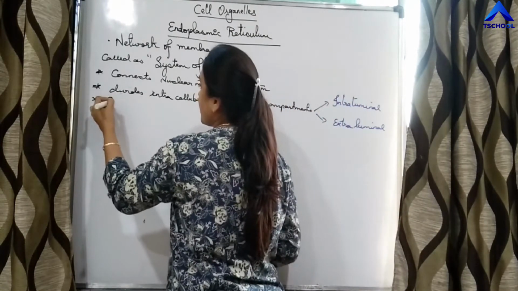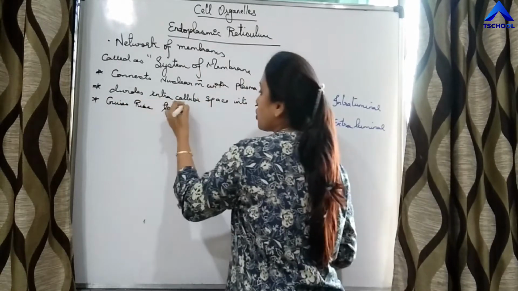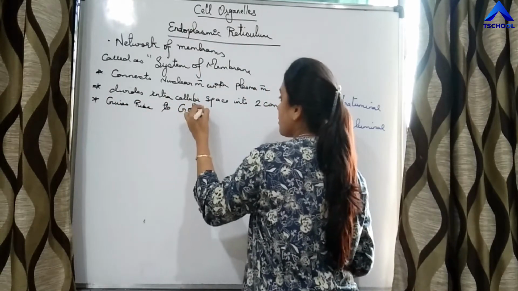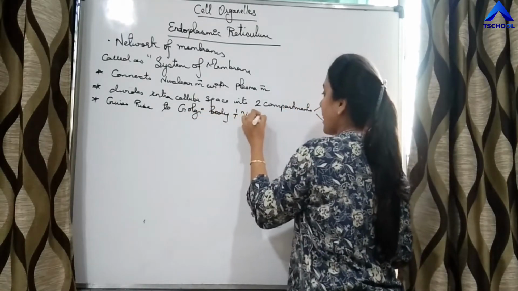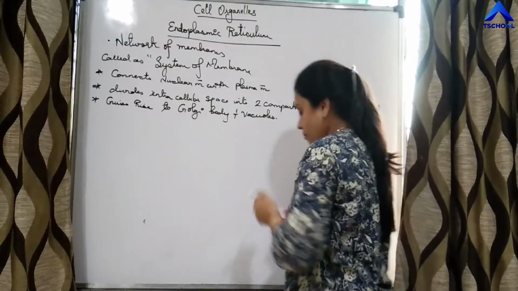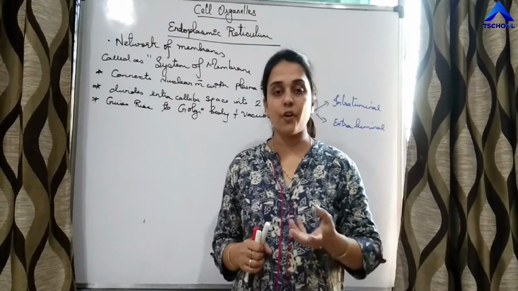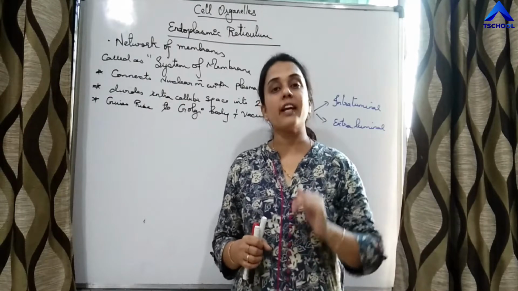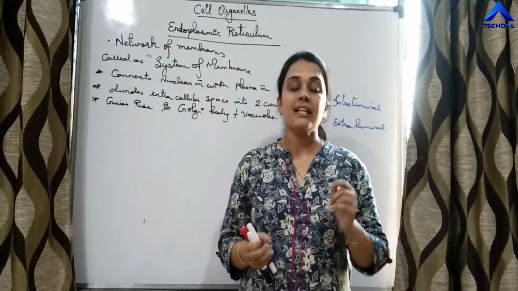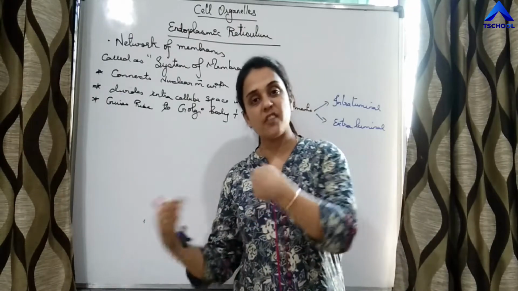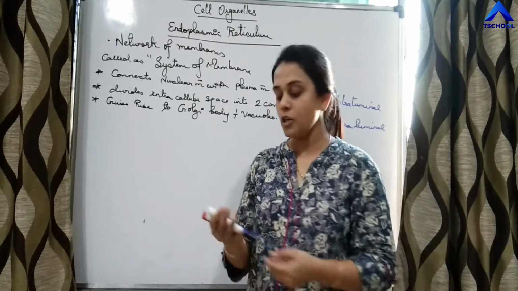Endoplasmic reticulum gives rise to Golgi body and vacuoles. So if a question asks from which organelle the Golgi body or vacuoles arise, the answer is endoplasmic reticulum. It is the precursor of a new organelle.